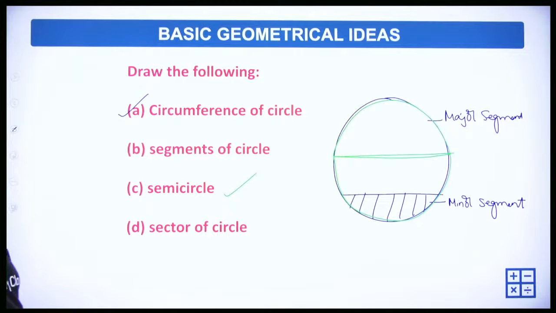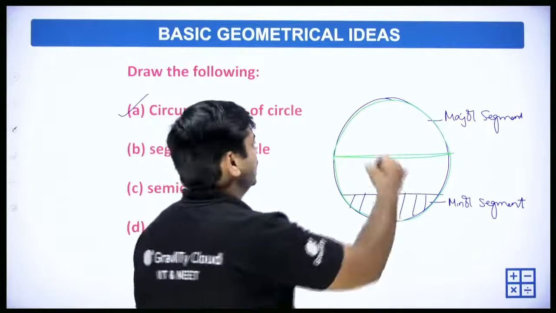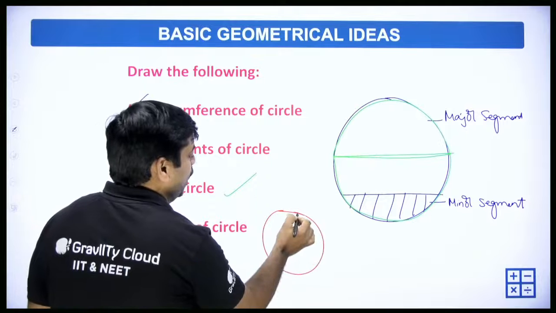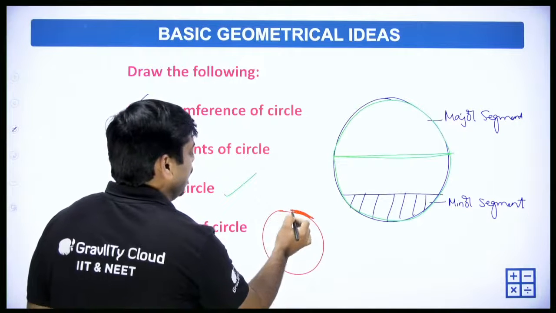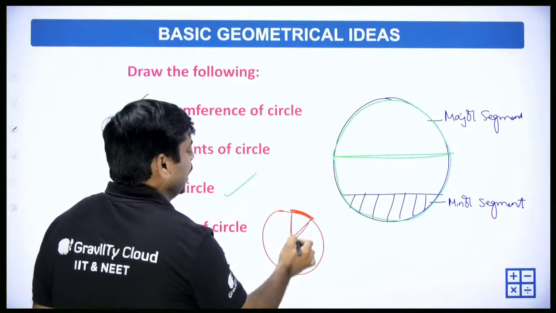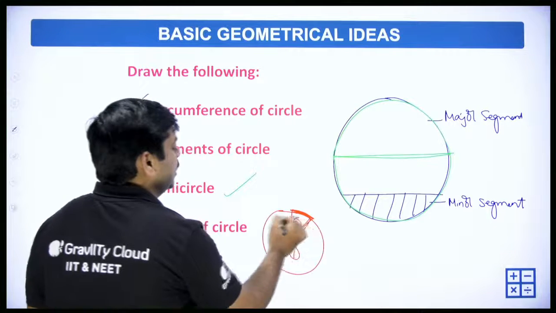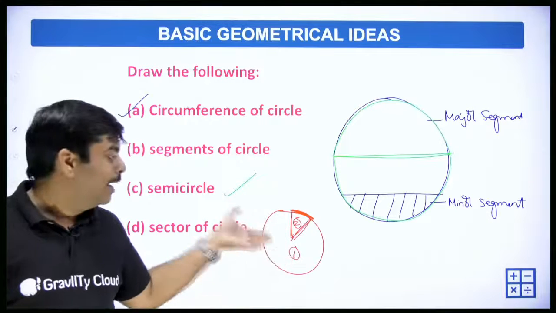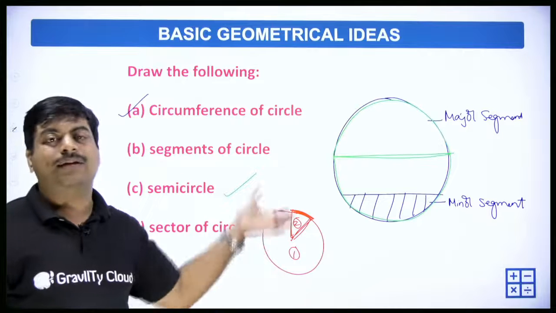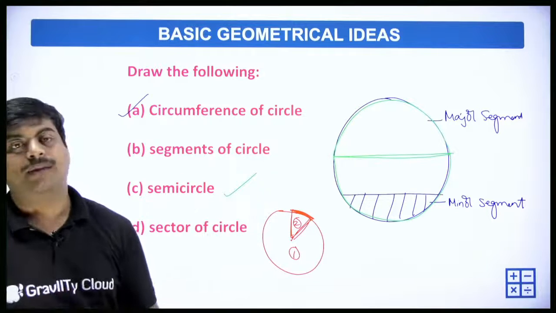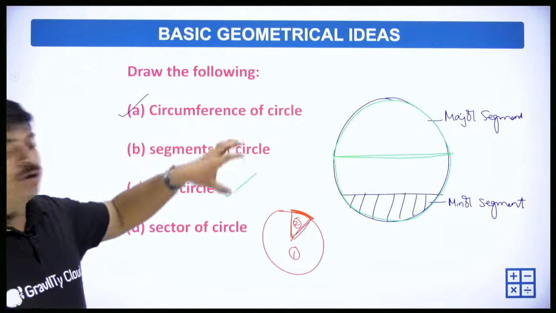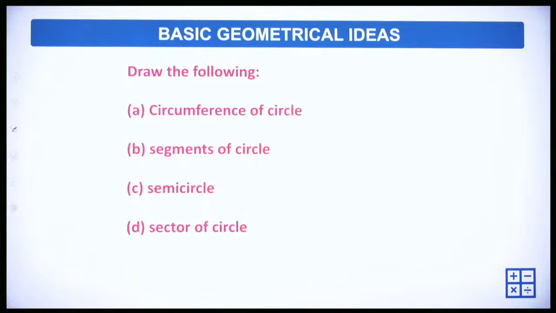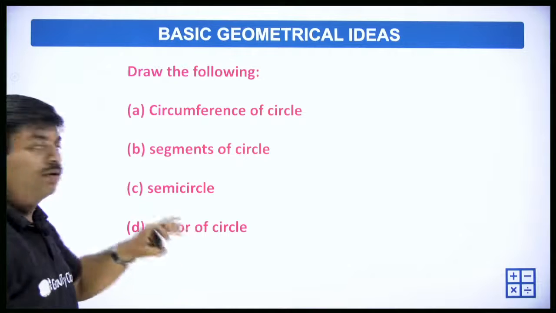And the next one, sector. Major and minor sector. A sector comes from an arc. Let me draw one more circle. If you take one arc here and join it, we get a part of the circle. This is the first part, and this is the second part. These are called sectors. If it is bigger, we say major sector. If it is smaller, we say minor sector. Same as major and minor segment, we also have major and minor sectors of a circle. So circumference, segment, semicircle, sector of a circle is done.